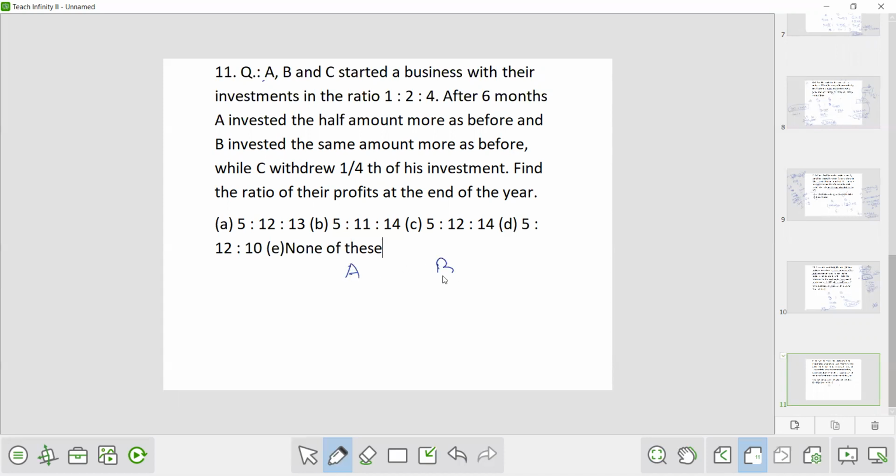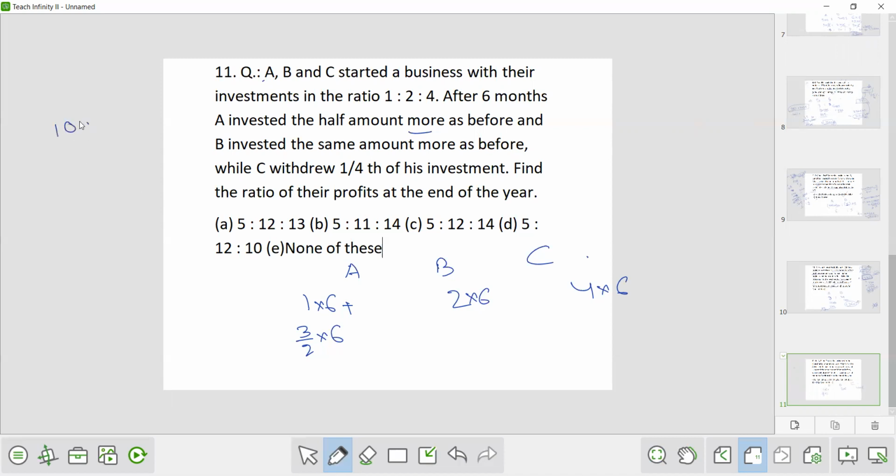So here is A, here is B, here is C. They invested in the ratio 1:2:4. But these were there for 6 months. So multiplied by 6, multiplied by 6, and multiplied by 6. After 6 months, A invested half the amount more. So what is half of 1? 1/2. So A has invested more. So it will be 3/2, 1 plus 1/2, that is 3/2 for 6 months.